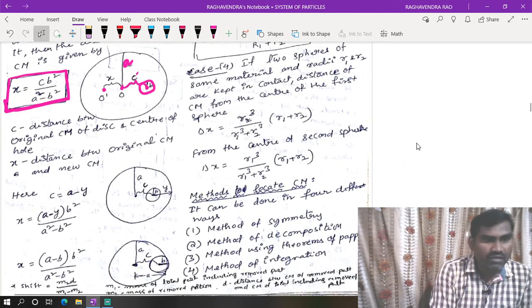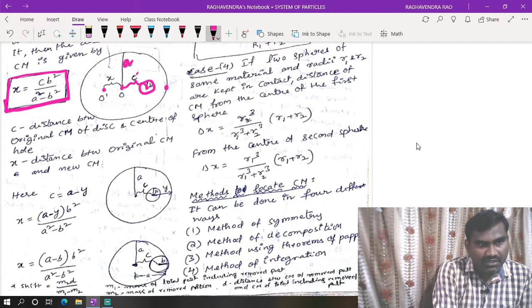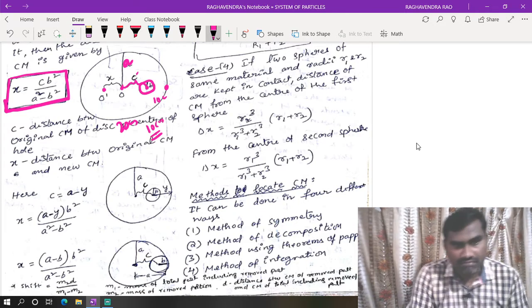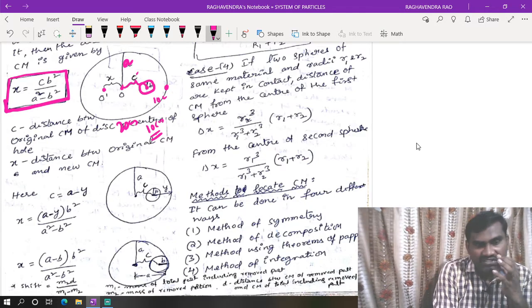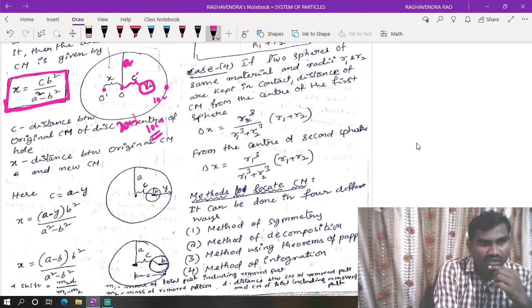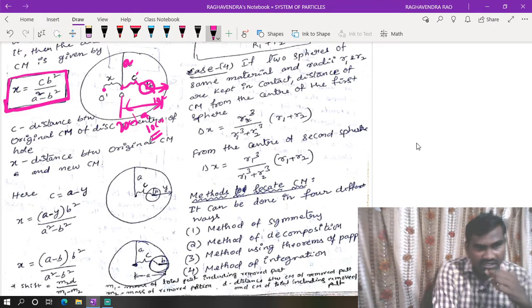Now this removal may be different. Sometimes they will say from the end, at a distance of some 10 centimeter, with radius some 20 centimeter. So from the end of the disk at a distance of 10 centimeter we have removed the mass. Then this c value will change. In numericals they won't give the c value, but they will give this value. As the radius a is known, a minus this distance will give c.